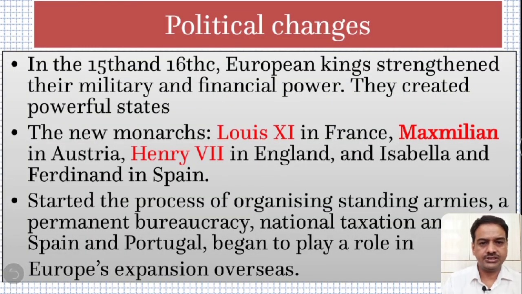Now, in this scenario, what kind of political changes took place, that we are going to discuss. In the 15th and 16th centuries, European kings strengthened their military as well as financial power. So this was an opportunity for the kings of European countries. They created powerful states, like Louis XI, who was a monarch in France and created a powerful state; Maximilian in Austria, Henry VII in England, and Isabella and Ferdinand in Spain. So they created powerful empires.